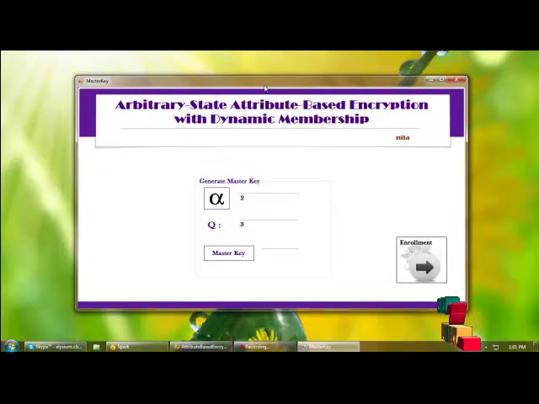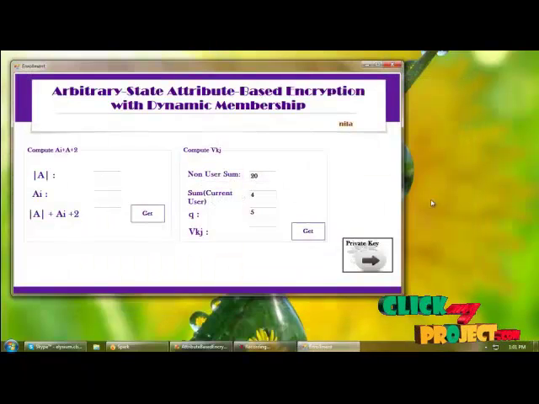And next I am generating the master key here. The master key will be generated based on alpha and Q value. So when I click on master key, I am getting the master key here. And next is user enrollment.